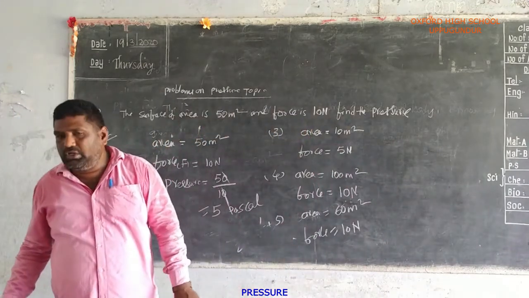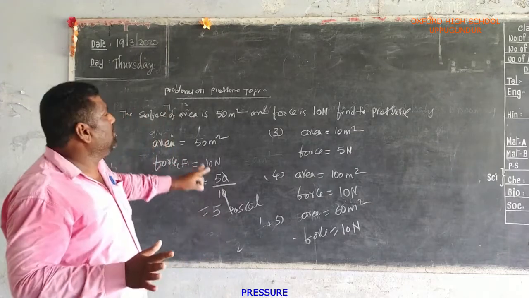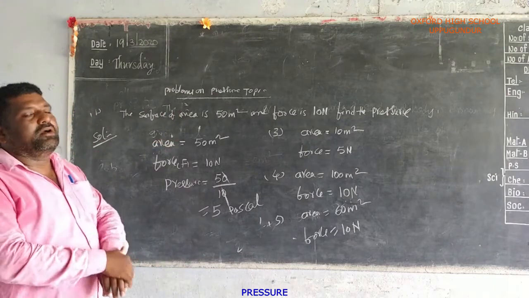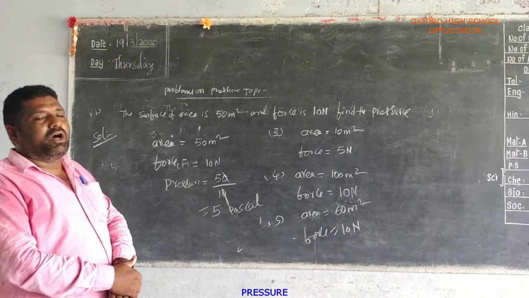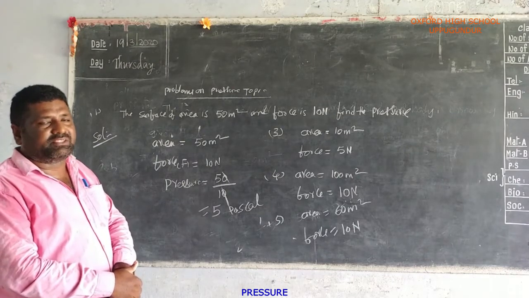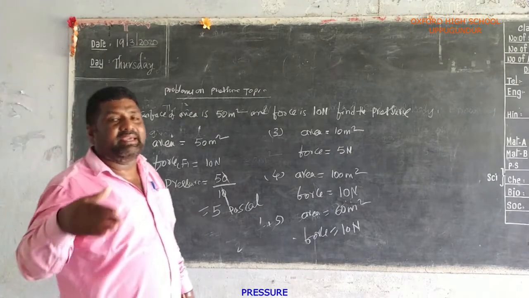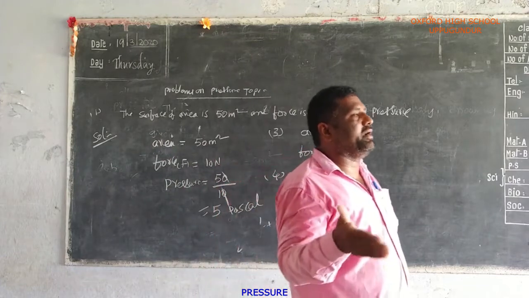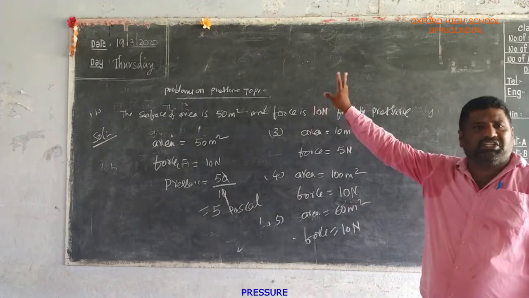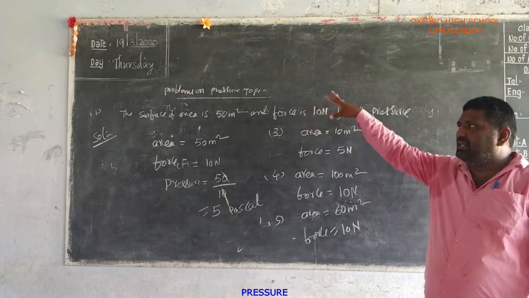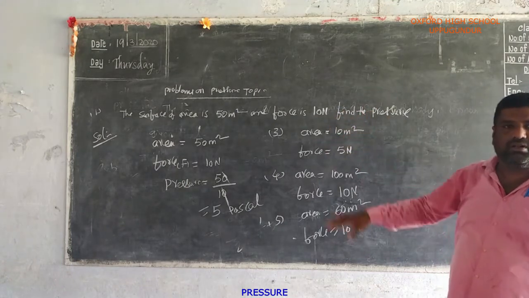Understand, everyone? So today we are discussing the other topic, the pressure. What is the definition of pressure? The force perpendicular to a unit area of the surface is known as pressure. Pressure formula: P is equal to force by area. SI unit is Newton per meter square or Pascal. When we increase the pressure, force increases and area decreases. Okay, so that's all. Our lesson is completed.